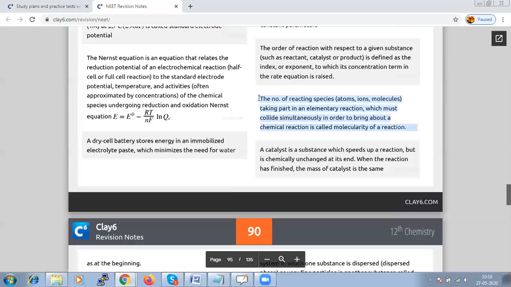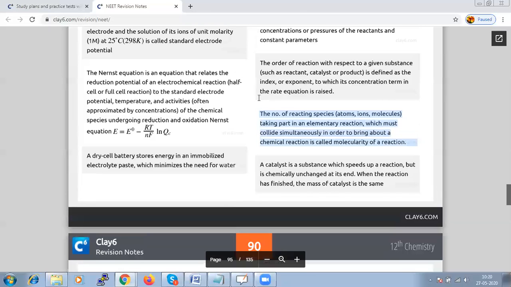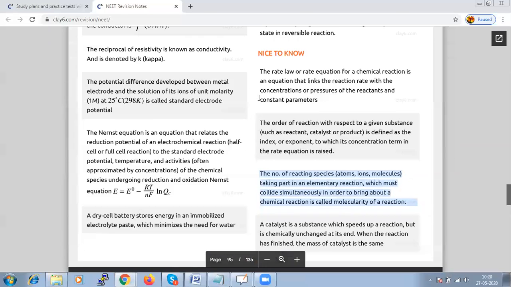So it is the total number of reacting species, which can be an atom, an ion, or a molecule. And basically, what is a catalyst? A catalyst is a substance which will speed up the reaction, but it itself does not take part in the reaction.